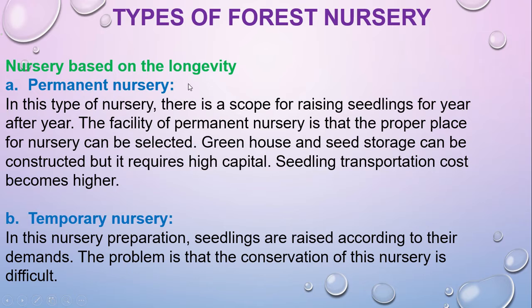Nursery based on the longevity. There will be two types of nursery. One is permanent nursery and the other one is temporary nursery. In a permanent nursery, all facilities will be permanent, like the office room, greenhouse, or seed storage room.